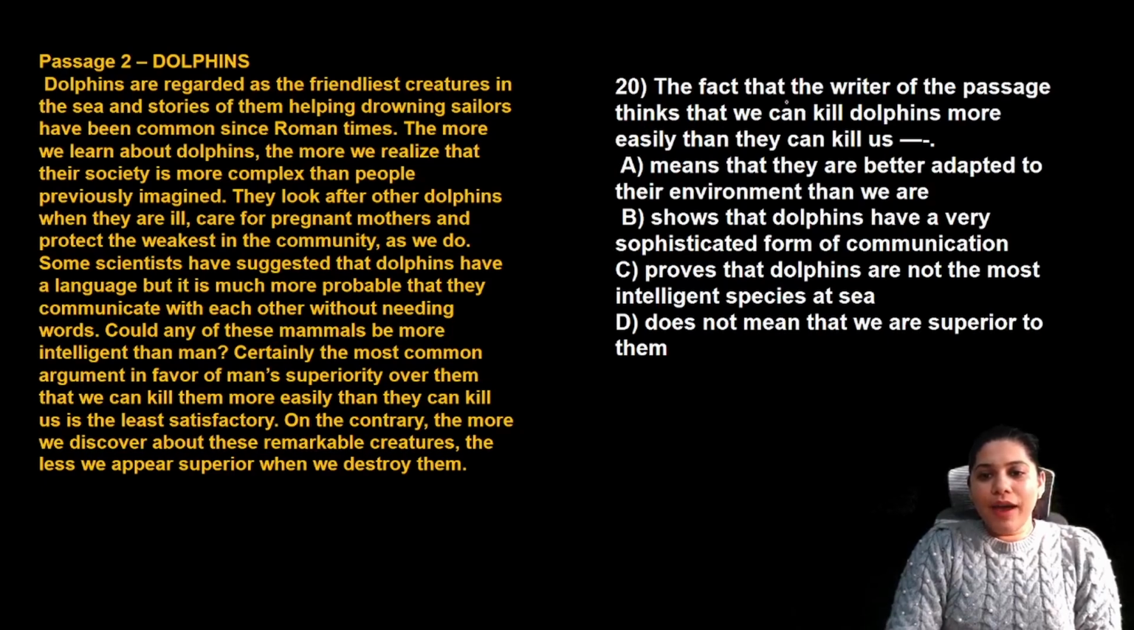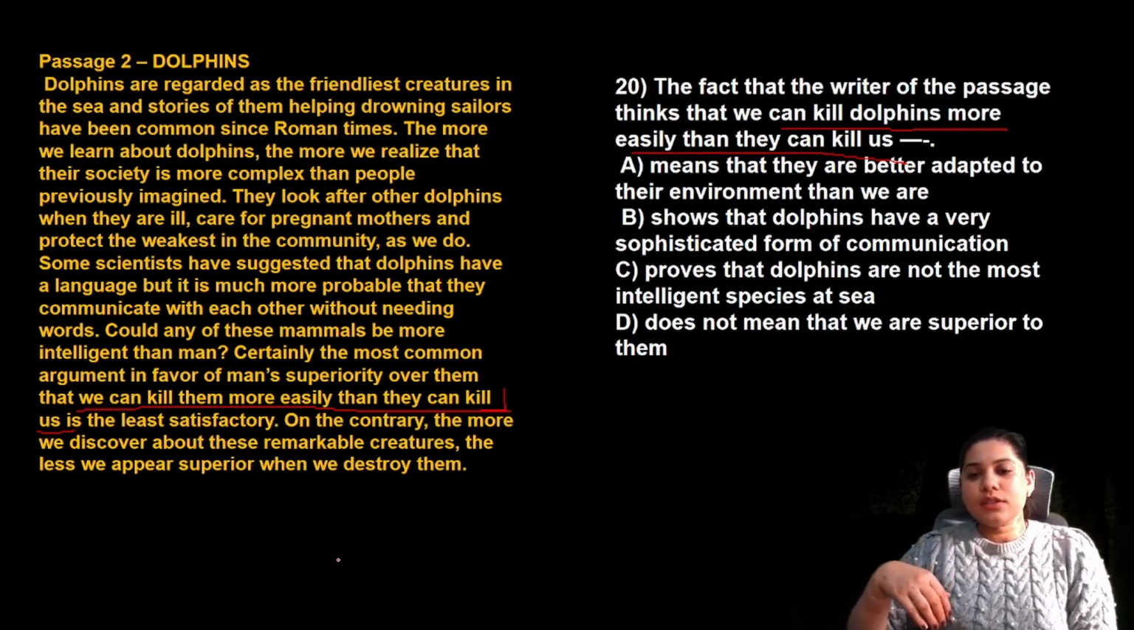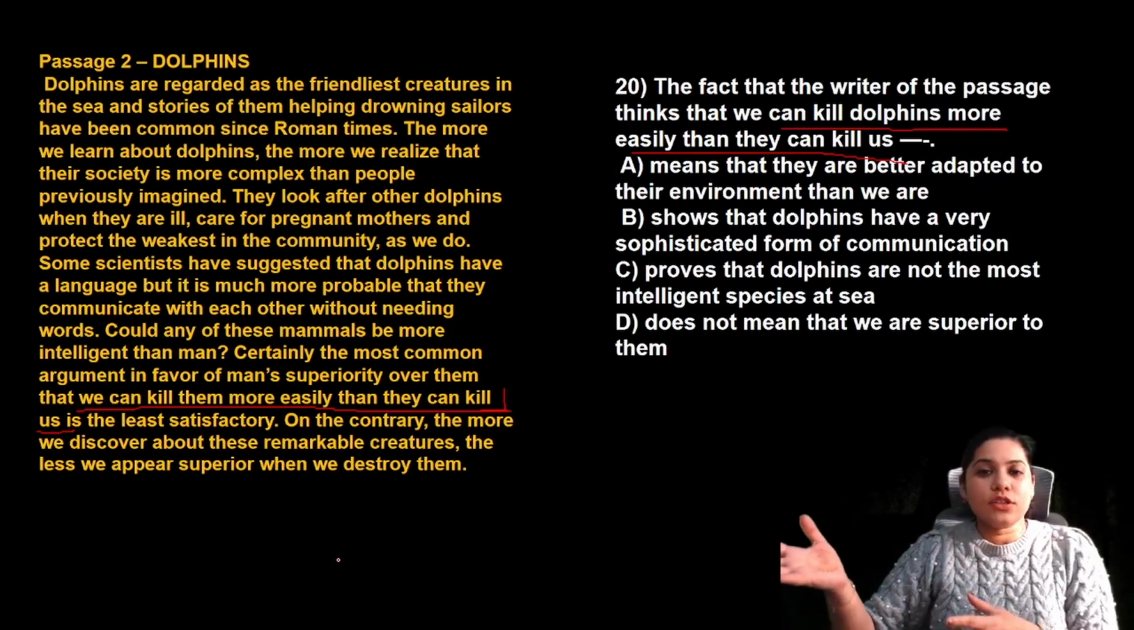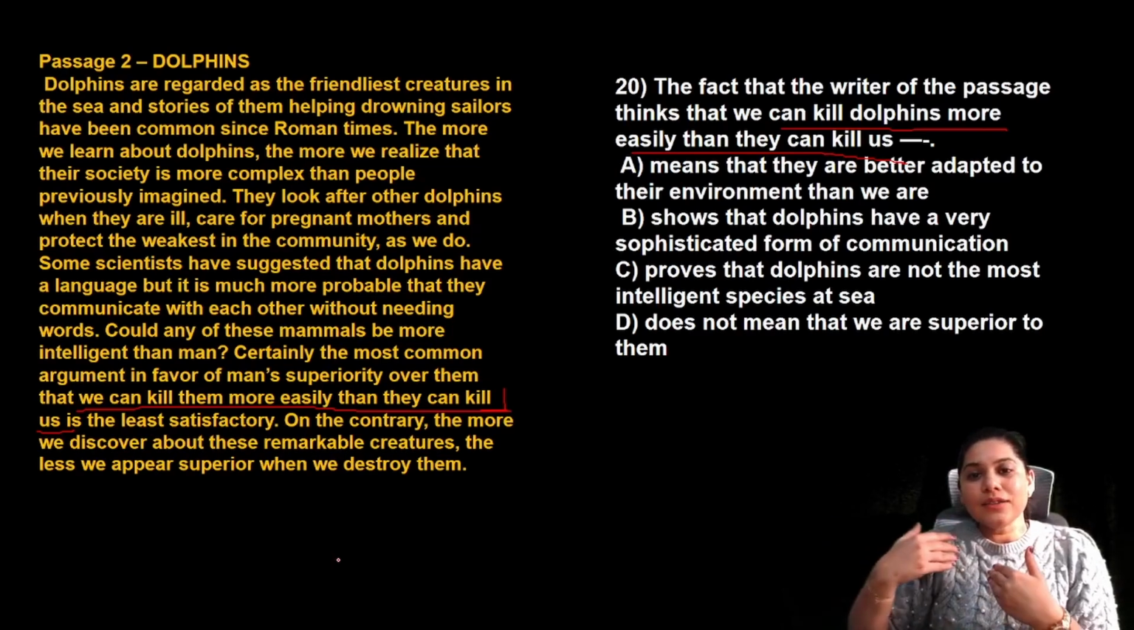Question number 20. The fact that the writer of the passage thinks that we can kill dolphins more easily than they can kill us. What about it? We can kill them more easily than they can kill us is the least satisfactory. Why? Because if I say dolphins are intelligent, you will say, okay, but we can kill the dolphins, they cannot kill us in return. So maybe we are more intelligent. That's fine, but if we are trying to kill, or thinking of, or even talking about killing such an intelligent animal like dolphins, that doesn't really make us intelligent. It's not a very wise thing.